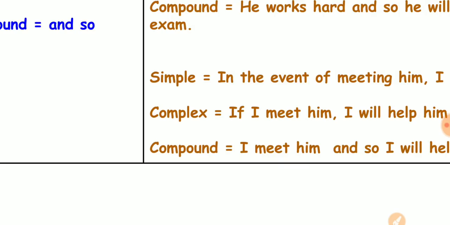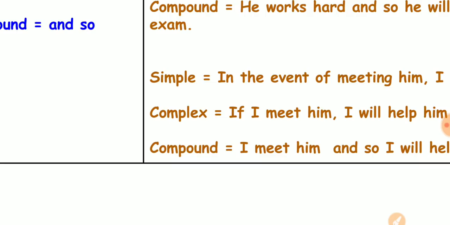The same phrase you can expand to an independent clause to get a compound sentence. If you are aware of phrase or clause, then it is easy for you to convert from simple to complex or compound, my dear friends.